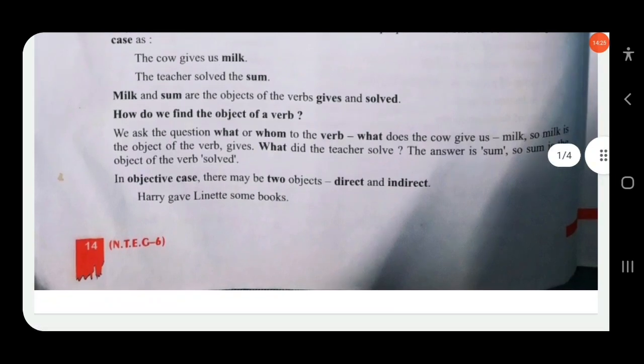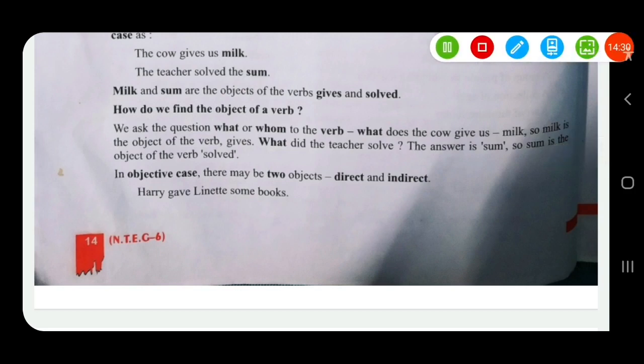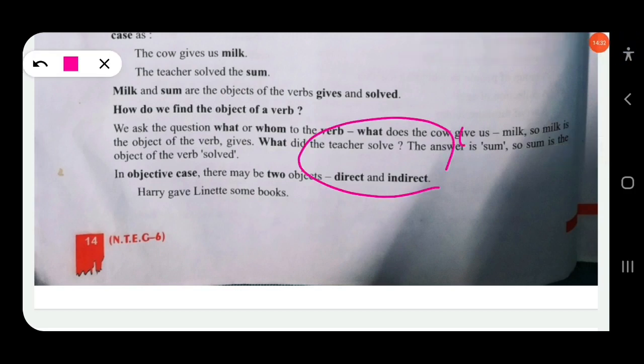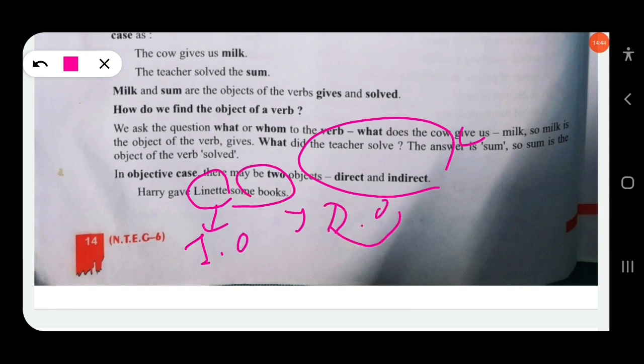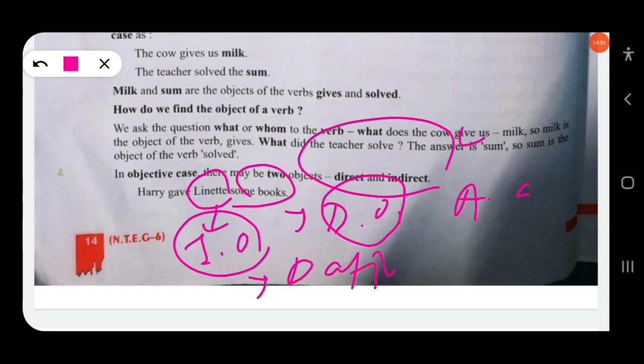As it is also mentioned in your book, in the objective case there are two objects, direct object and indirect object. Harry gave Lynette some books. Here Lynette is the indirect object and some books is the direct object. The direct object will be called accusative case or objective case, and the indirect object will be called the dative case. Clear? I think we have got a complete idea about the accusative case, or objective case, and the dative case.